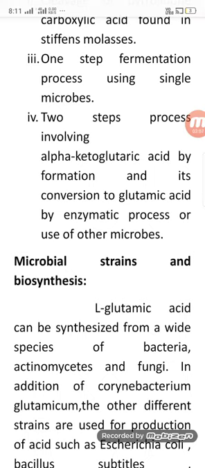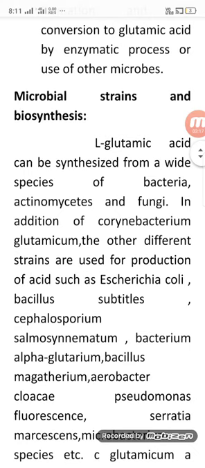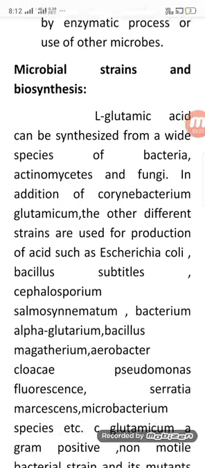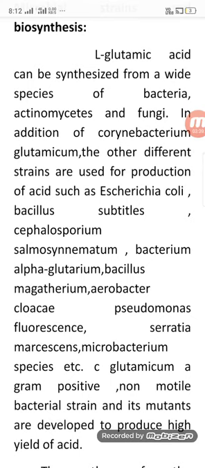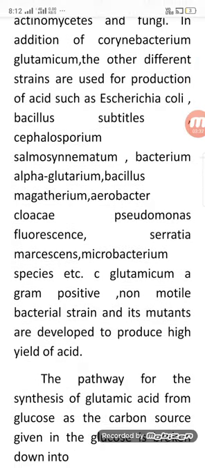Other strains used for the production of acids include Escherichia coli, Bacillus subtilis, cephalosporins, Bacterium alpha glutarium, Pseudomonas fluorescens, Serratia marcescens, Microbacterium species, etc. Corynebacterium glutamicum is a gram-positive, non-motile bacterium. It is a mutant developed to produce a high yield of acid.